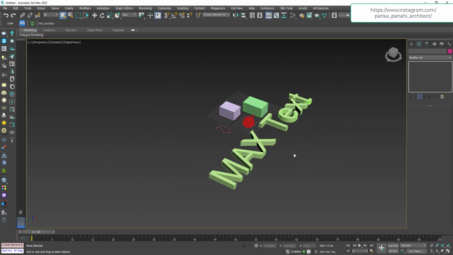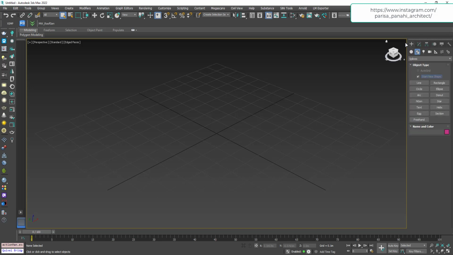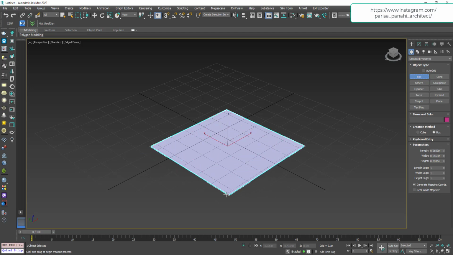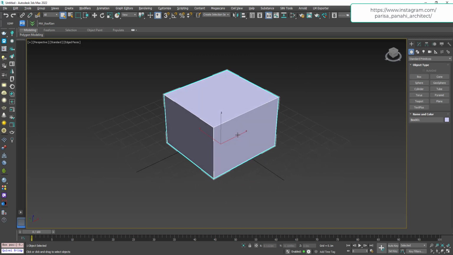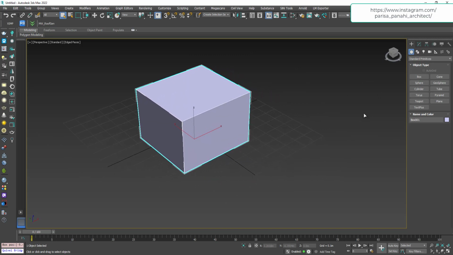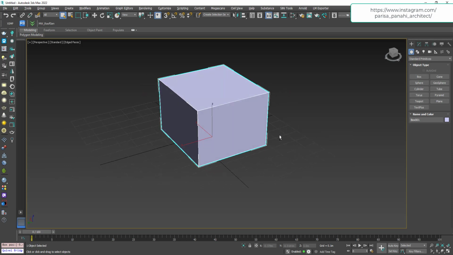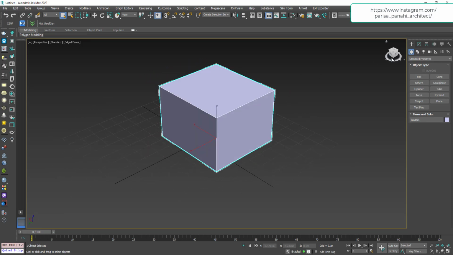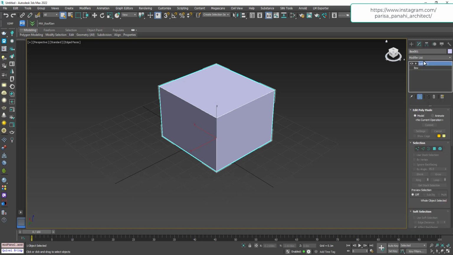Okay, after all of them, I'm gonna delete everything here in my scene to explain about vertex, edge, border, polygon, and element. There is a functional modifier for 3D object that name is edit poly. That's really essential to realize how to work with. For creating a complex object or changing some parts of one object, you have to use this modifier. To add it to your object, you have to go to the modifier part, then select edit poly.